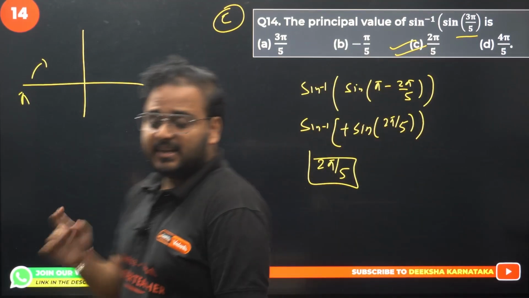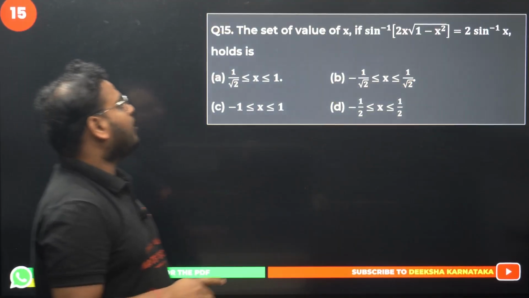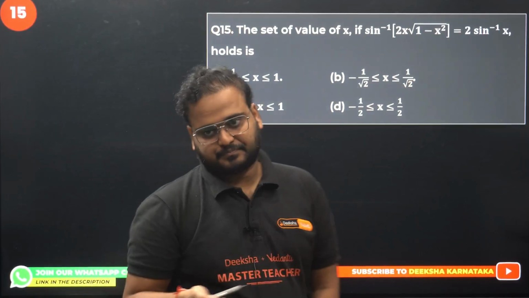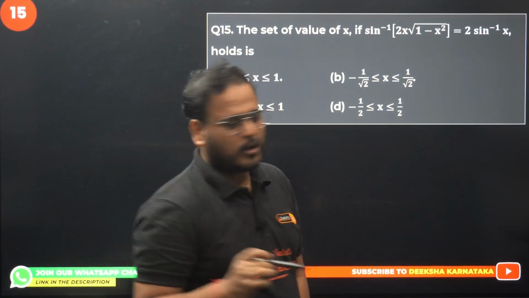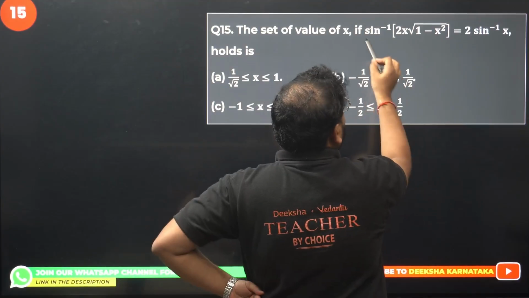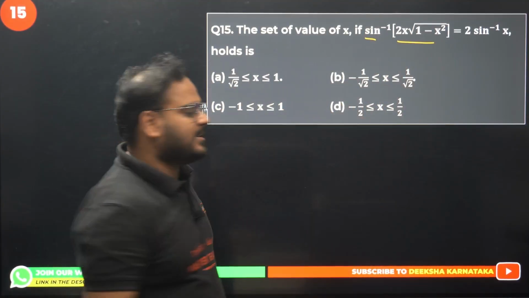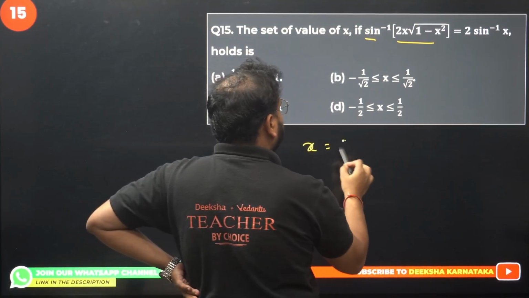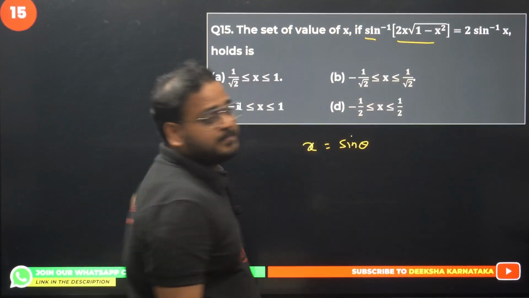Question number 15. Are they simple? They are supposed to be simple. Okay. Question number 15. The set of value of x. Are they difficult? They're not. Please check. So whenever you have sine inverse this way, 2x. What are you going to take x as? Take x as sine theta. No. Okay. Then only you can solve this question.